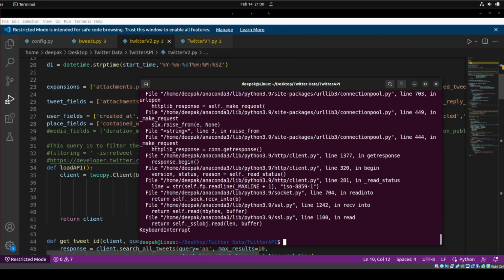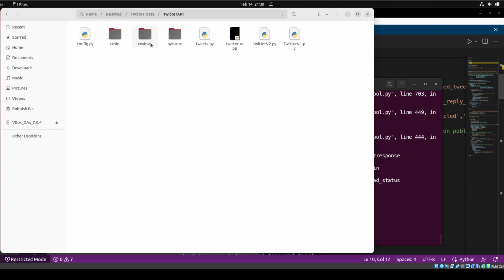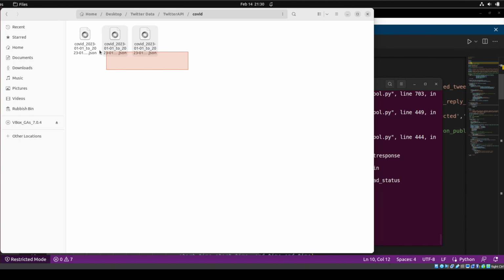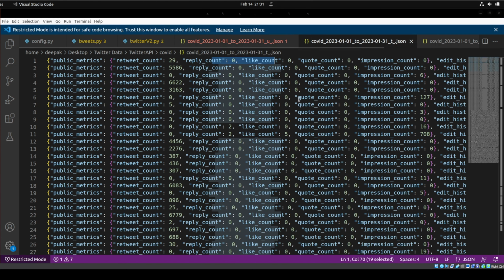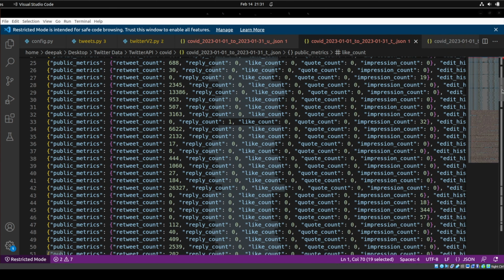Okay, I will close this program now and see what I have got. COVID, and there are 3 files. Why am I getting 3 files? I have written my program in such a way. I will just open all of them first and see. This is showing me some users. This is showing me some tweets.